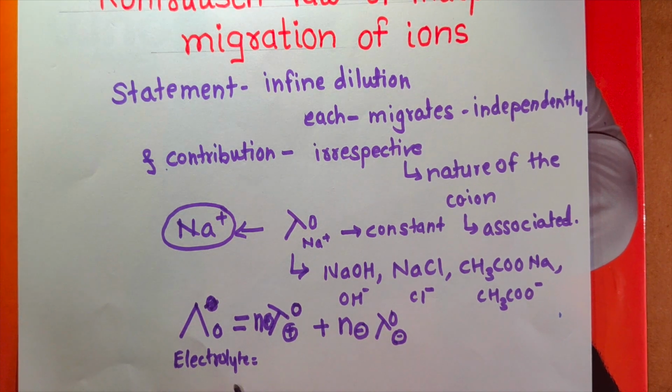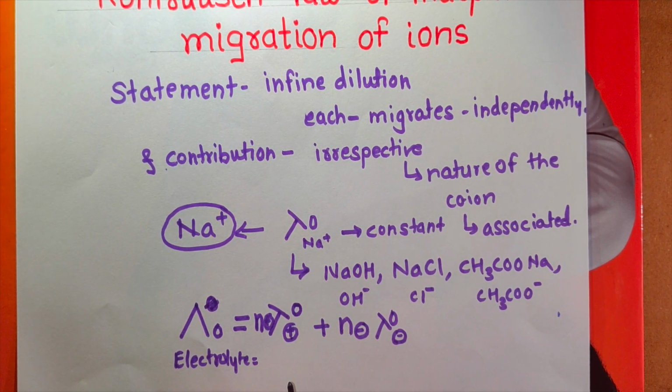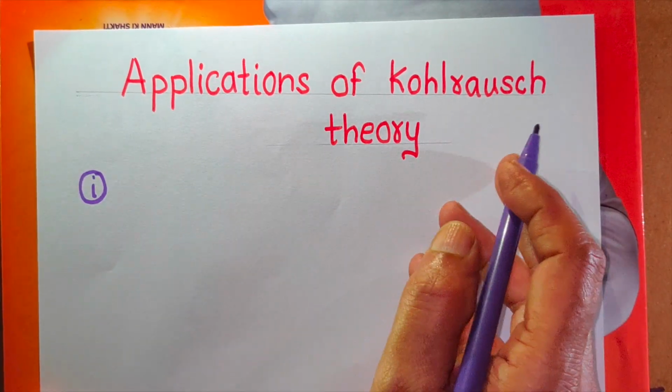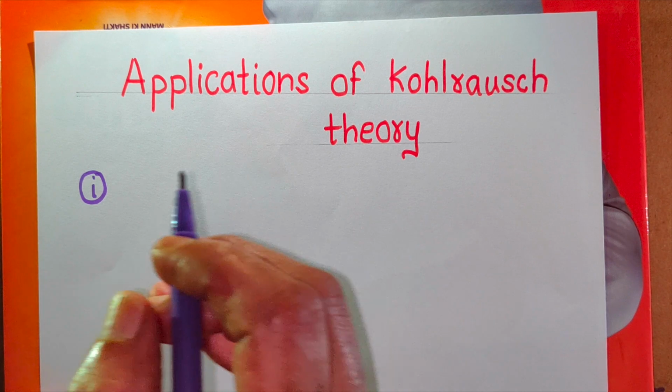Now we shall see which are the applications of Kohlrausch's law or Kohlrausch's theory.